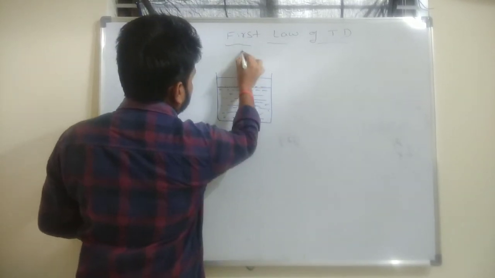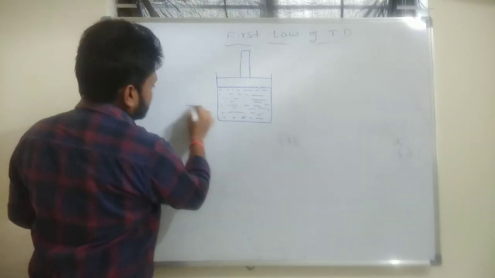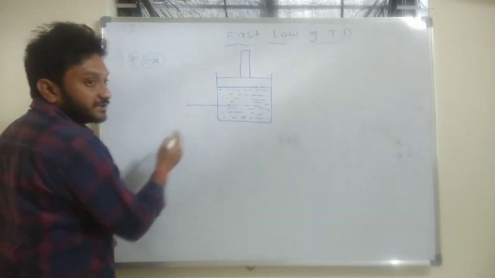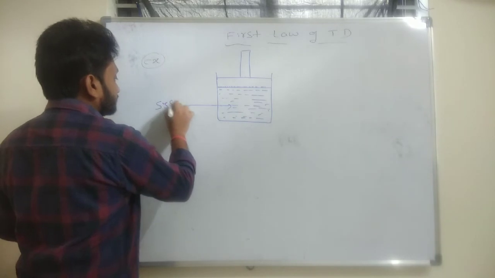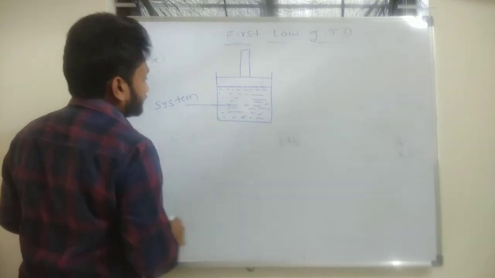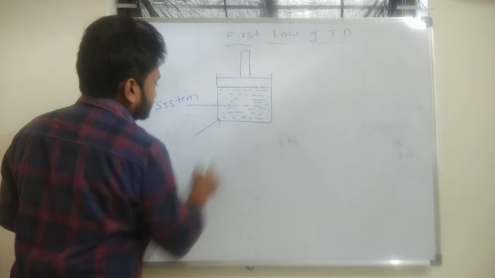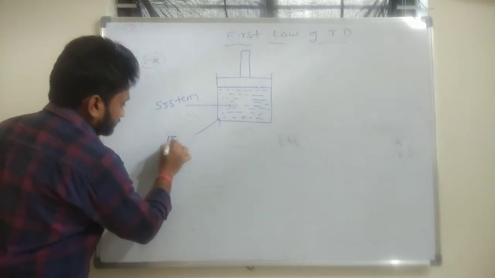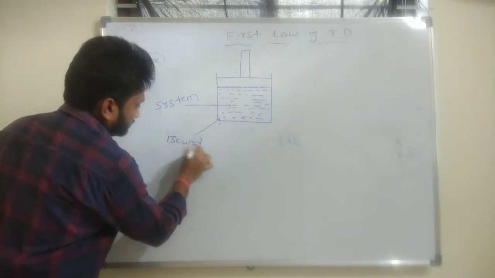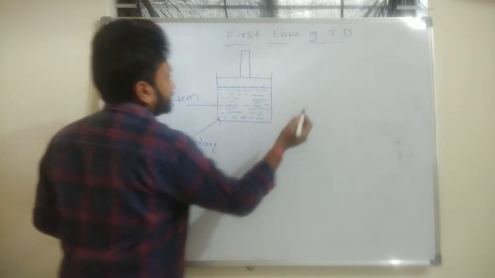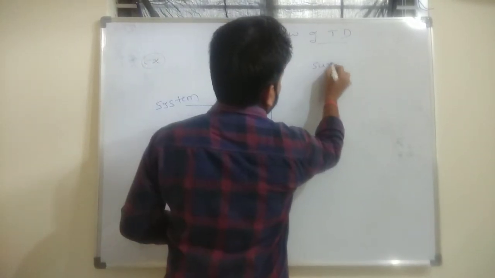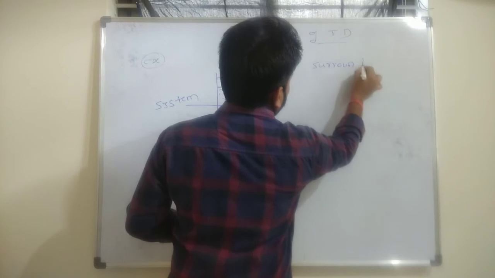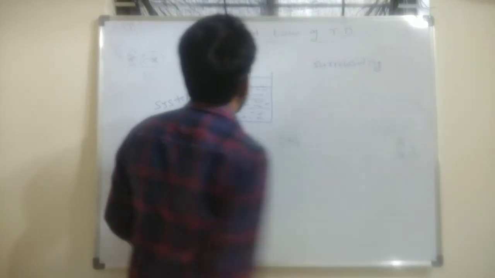The gas which is inside the cylinder is our system. The wall of the cylinder is the boundary, and the atmosphere is the surrounding. Clear?